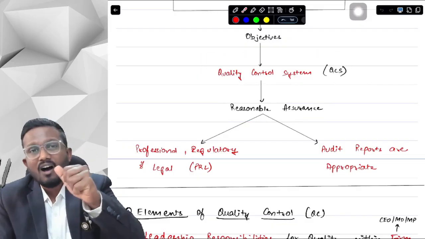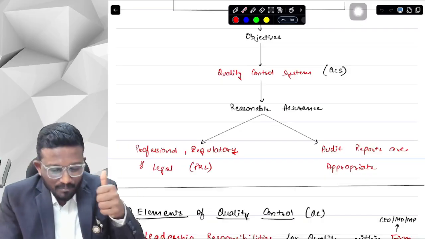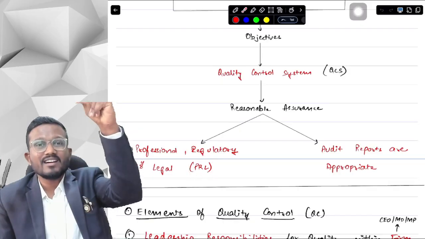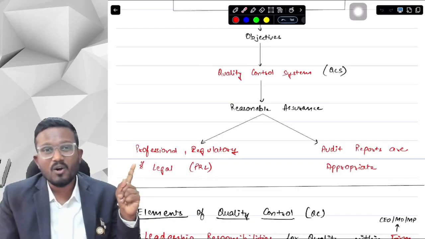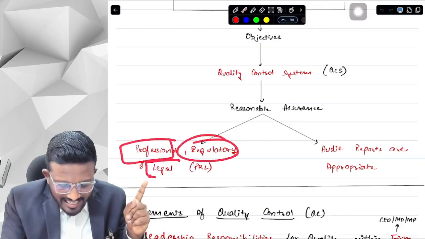Now what reasonable assurance would we want? That we are complying with our PRL requirements. What did I say, sir? PRL requirements. Now what is the full form of PRL requirements? Professional, regulatory and legal requirements.